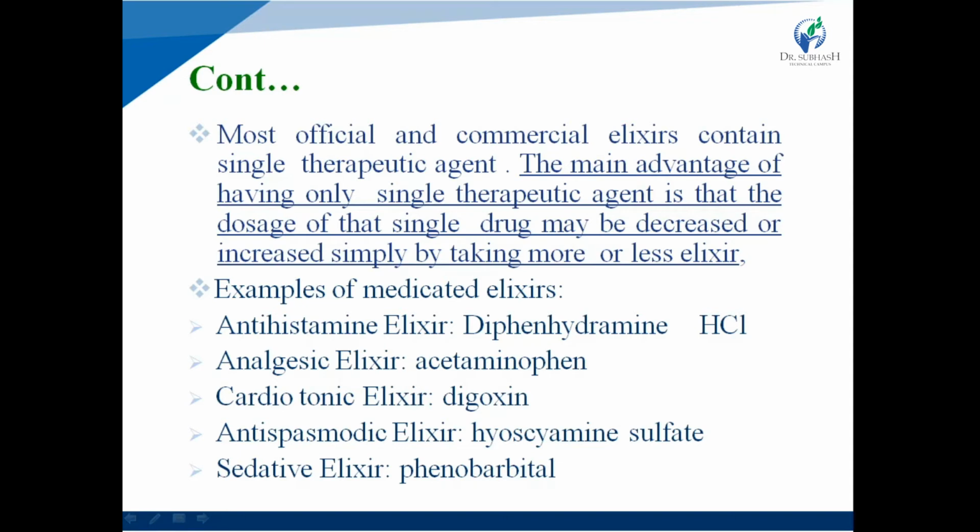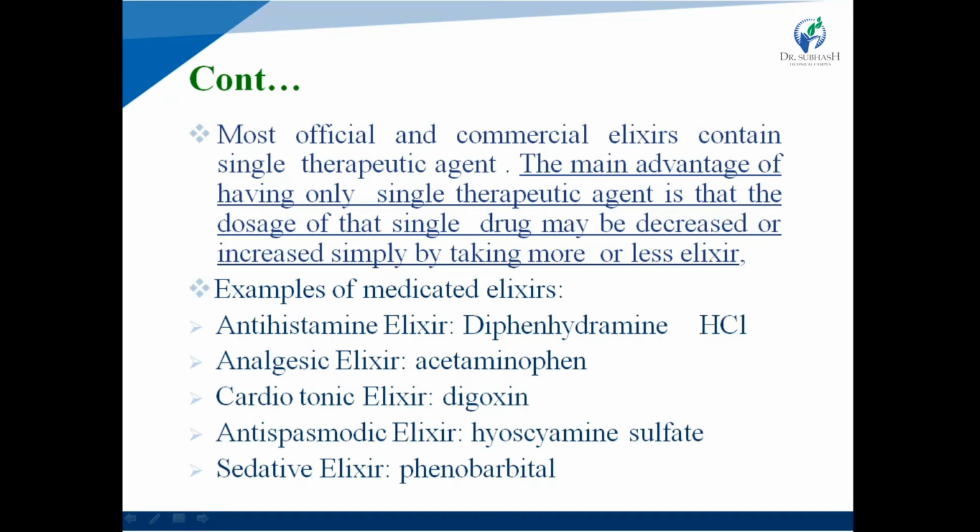Next one is cardiotonic elixir. Example is digoxin. Commercial product is Lanoxin pediatric elixir. Use is to increase the force of myocardial contraction, used in cardiac failure, atrial fibrillation and other cardiac conditions.